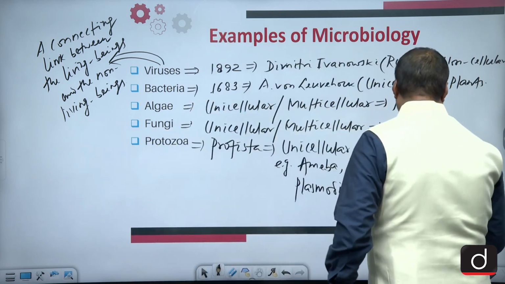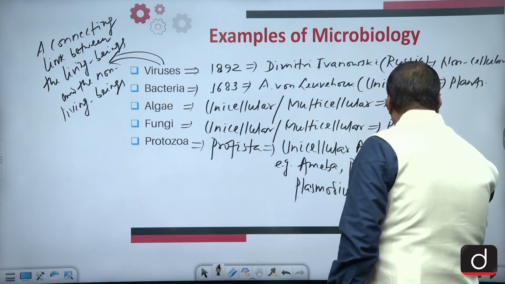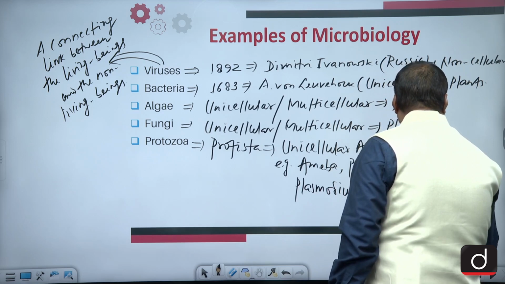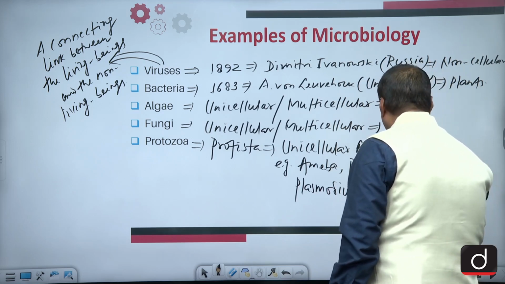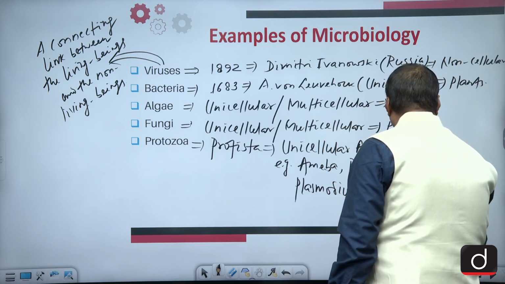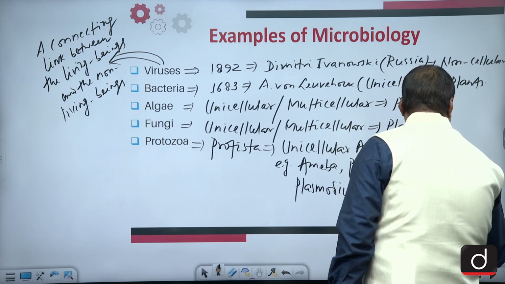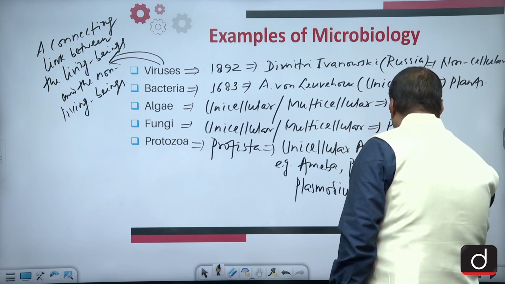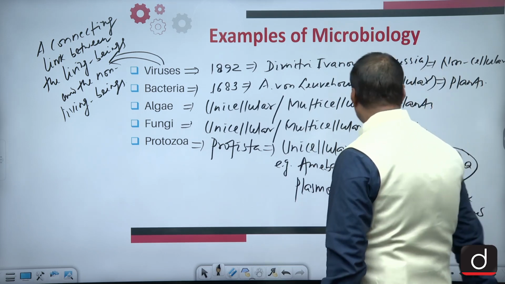So the uniqueness of these euglena is that they are supposed to be a connecting link between the plants and the animals.